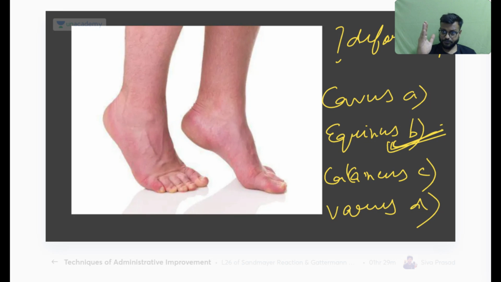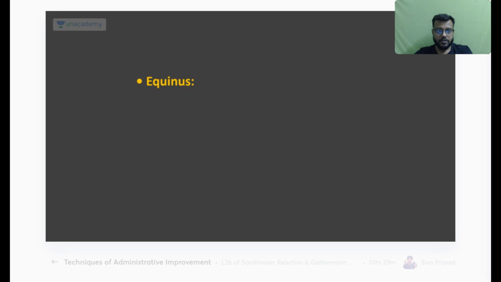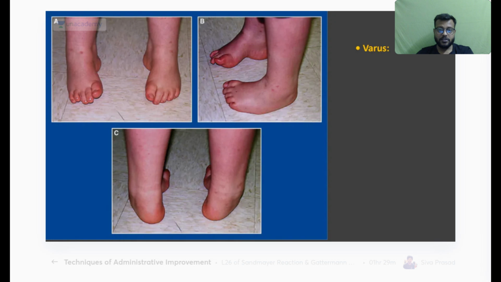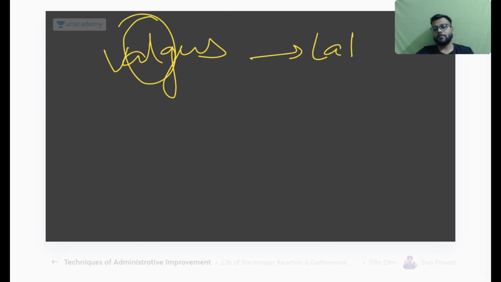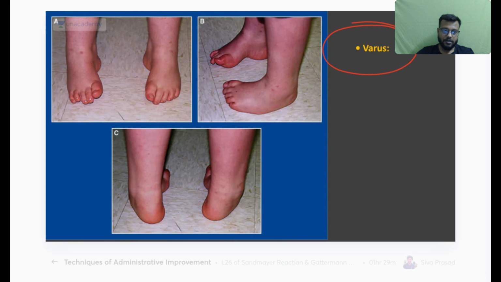Whereas in the cavus deformity, there will be a very prominent medial crease and your foot will be bent like this. Okay, here you can see this is an equinus deformity. Okay, this is your varus deformity. Always remember how: in valgus there is an L, that means deviation on the lateral side, and in varus on the medial side.